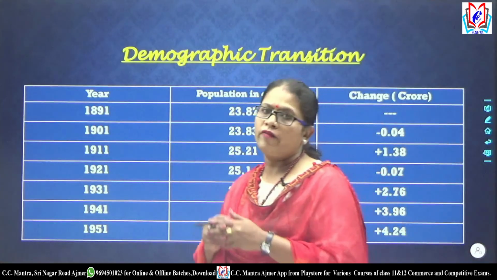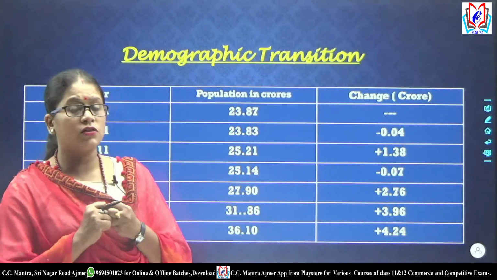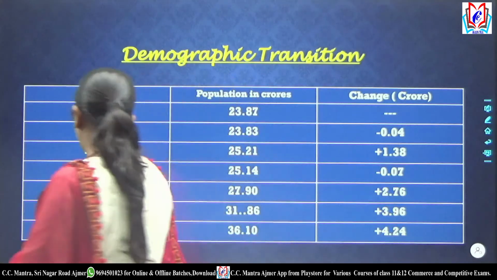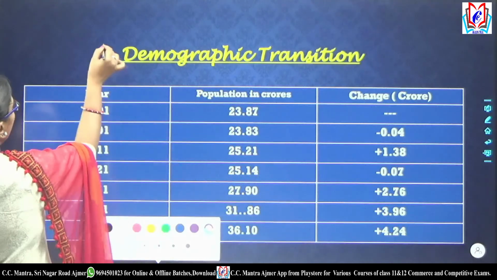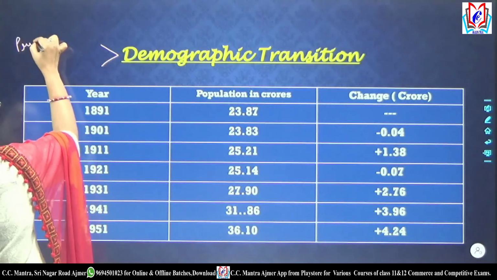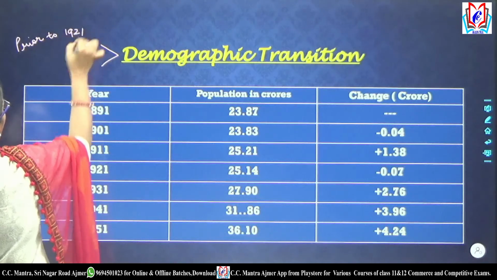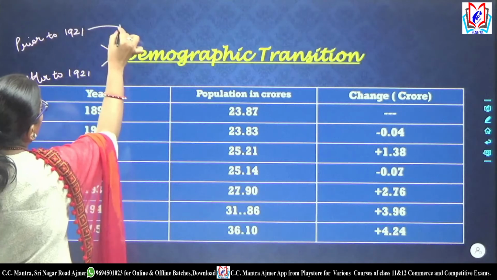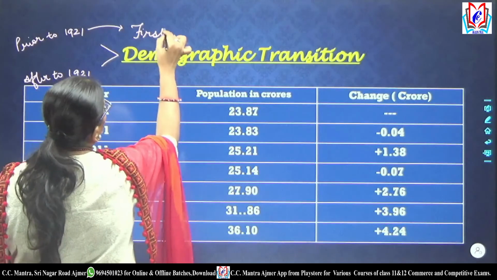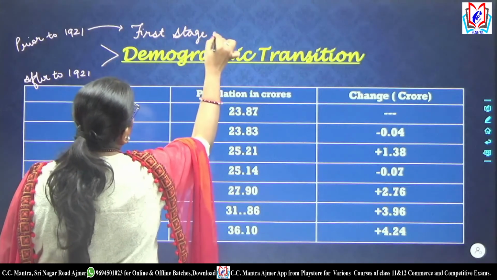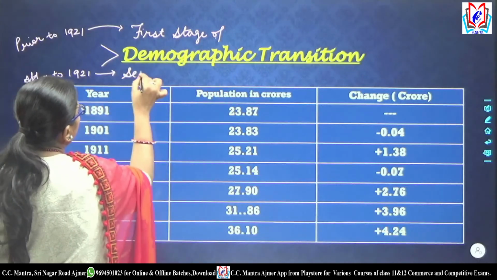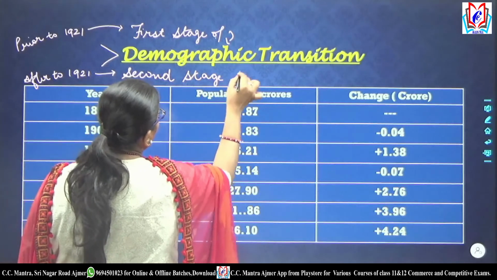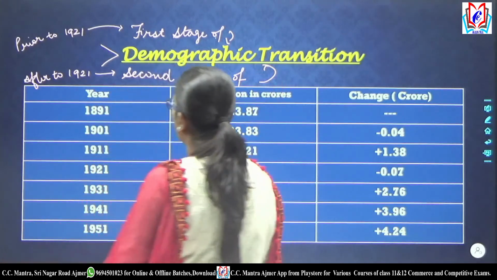Then we have the demographic transition. Basically demographic transition का मतलब क्या है? It is the changing pattern of the demographic situation. If we talk about India's demographic situation, there were two phases: prior to 1921 and after 1921. Prior to 1921, India is known to be in the first stage of demographic transition, and the second stage of demographic transition started after 1921. Why is it so?